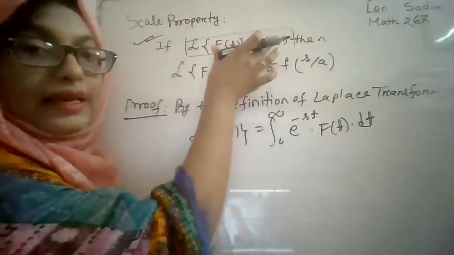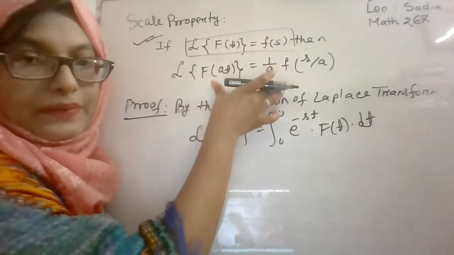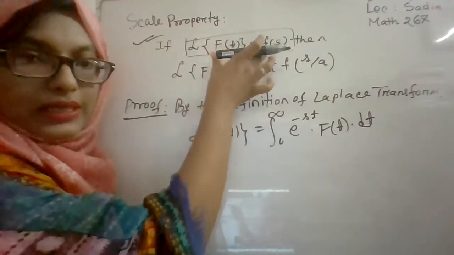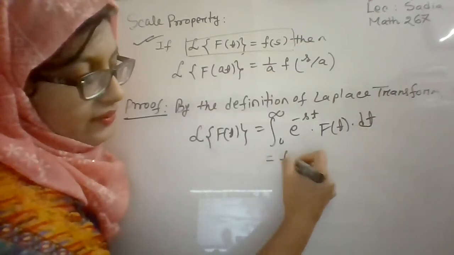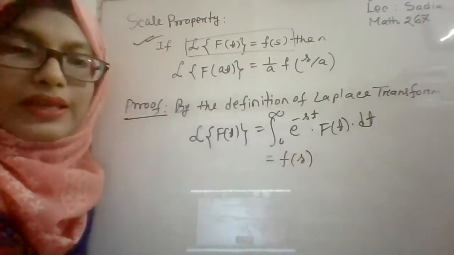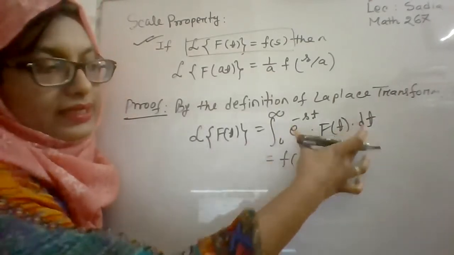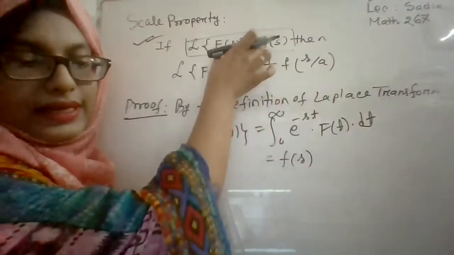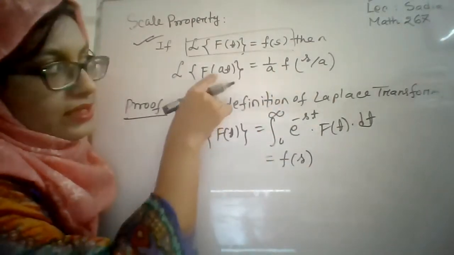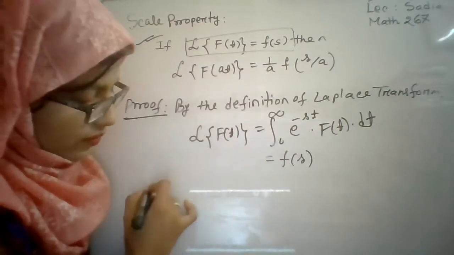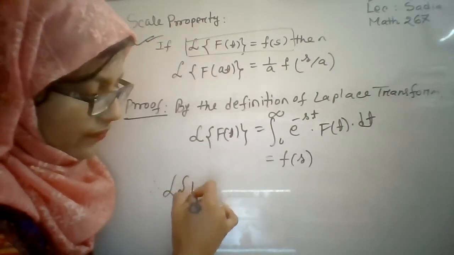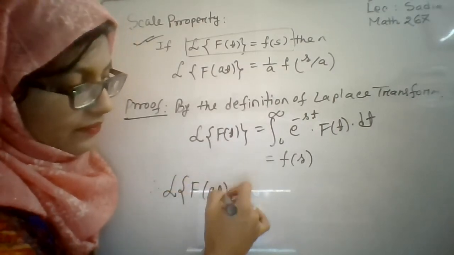If this is true, then this is our precondition. So we can write this is equal to F of s, which is given in the precondition of our theorem. Now we will consider f of at. We will replace t by at. So the Laplace transformation of f of at.